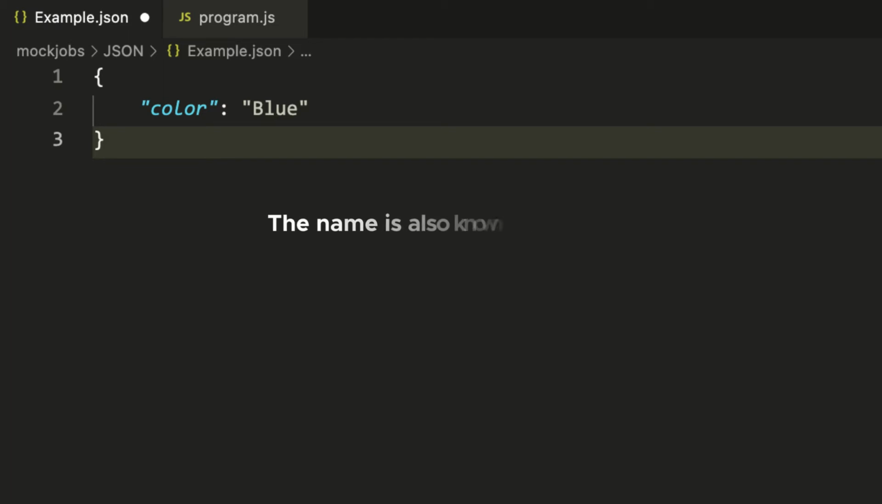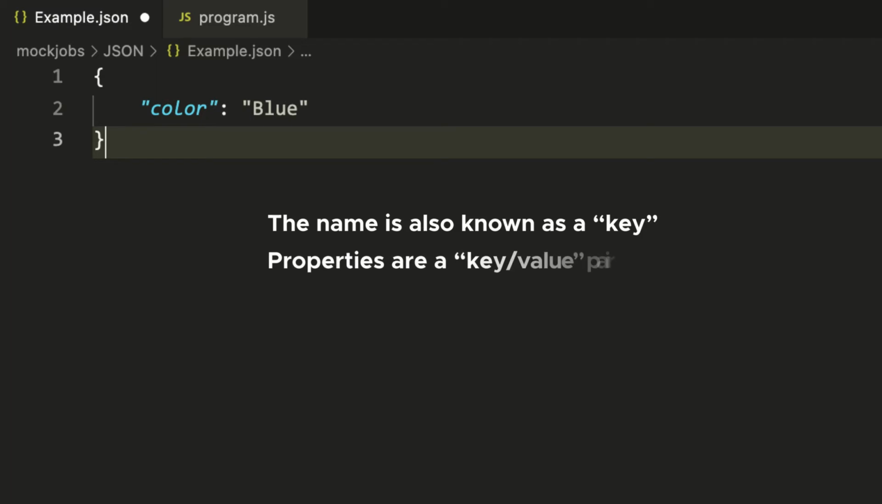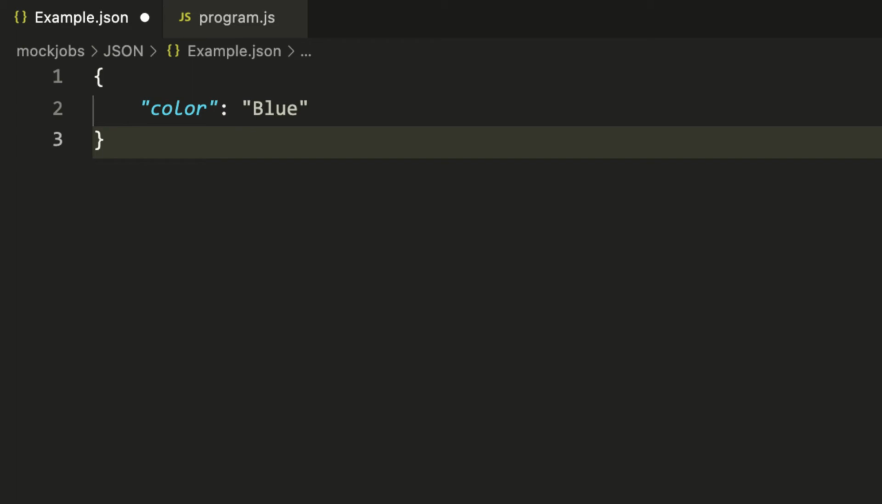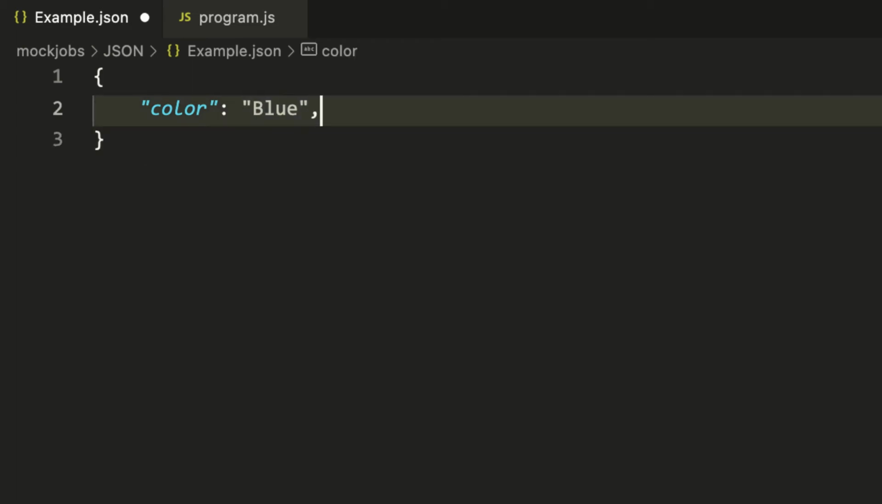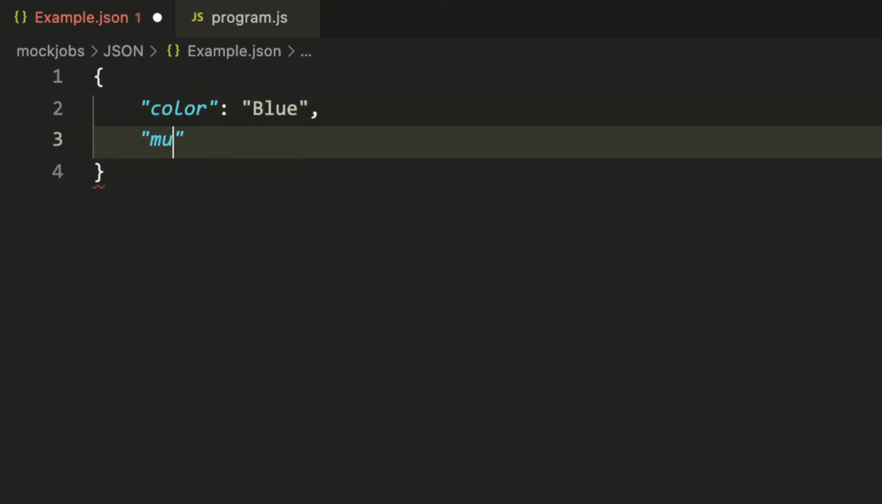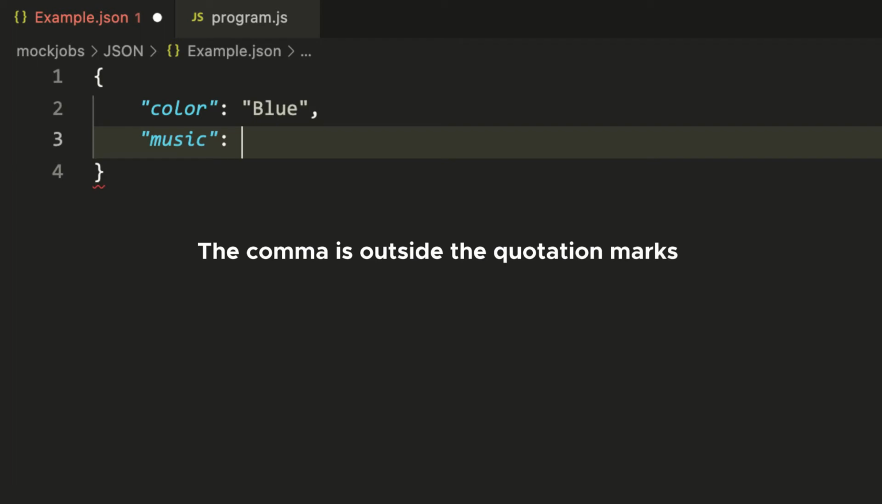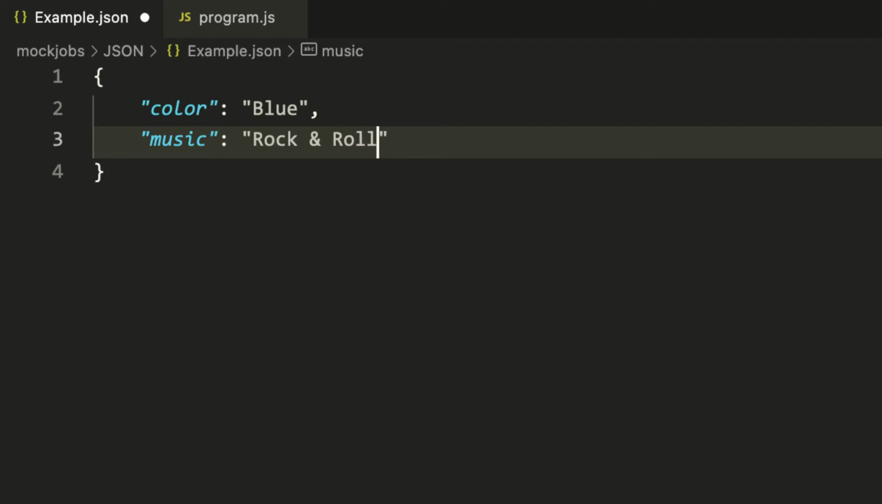The name is also known as a key, and this combination that makes a property is often called a key-value pair. Of course, objects can have more than one property, and usually do. For additional properties, a comma signifies another property follows. Note again, the comma is outside the quotation marks. This isn't English class. But that doesn't mean a comma or other punctuation isn't allowed in text values. Text values may contain any characters, but a few need special attention. More about that at the end.